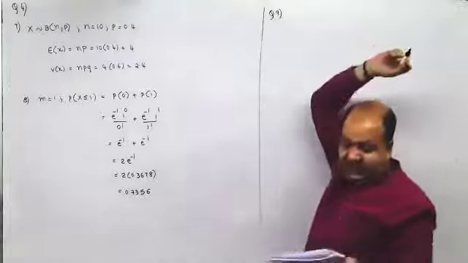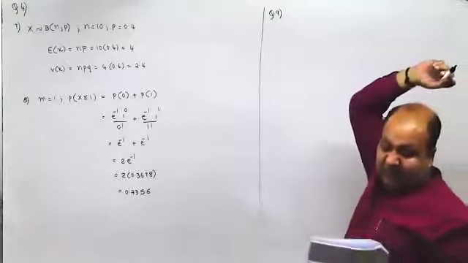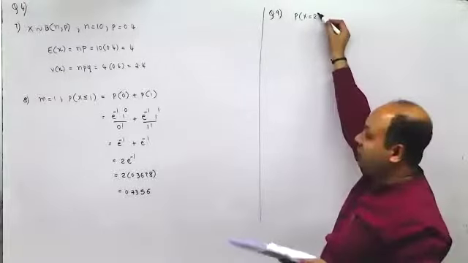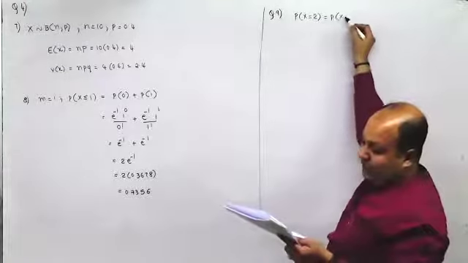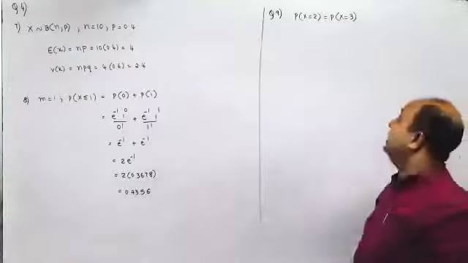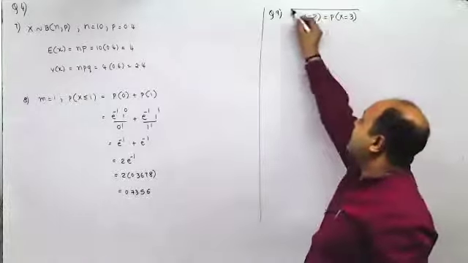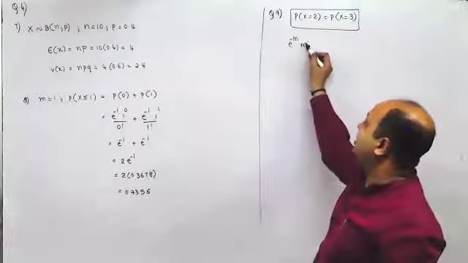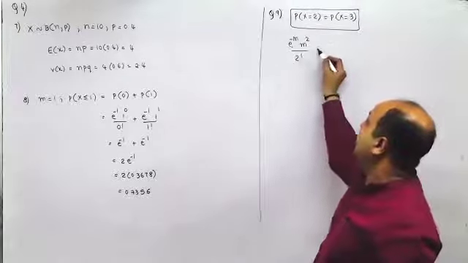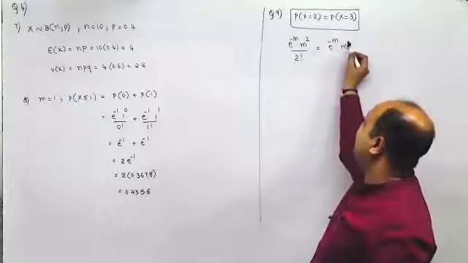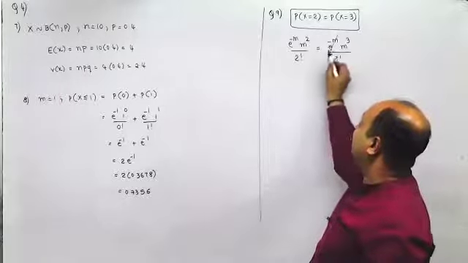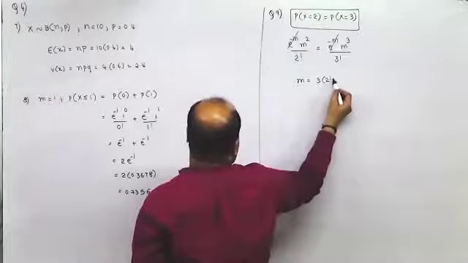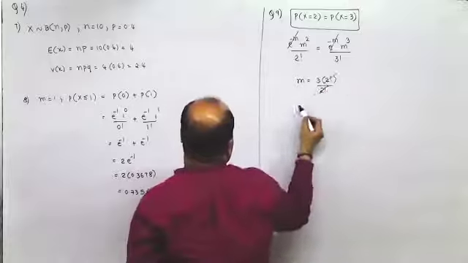Ninth one: X has a Poisson distribution with parameter m, and P of X equal to 2 equals P of X equal to 3. Find P of X greater than or equal to 2. Now Poisson distribution, so therefore e raised to minus m into m raised to 2 upon 2 factorial equals e raised to minus m into m raised to 3 upon 3 factorial. This and this get cancelled. M goes over there. M is 3 factorial, that is 3 into 2 factorial upon 2 factorial, which gets cancelled. M is 3.